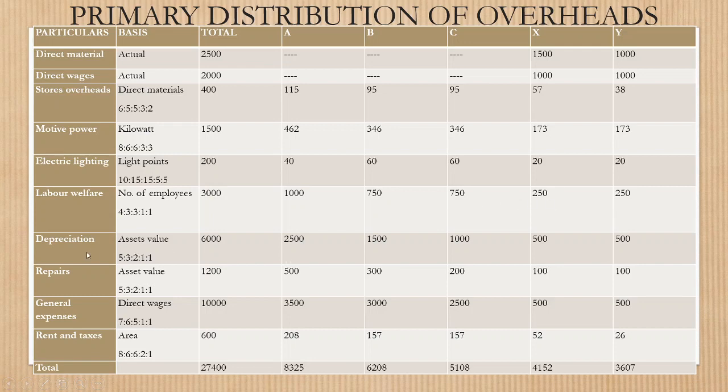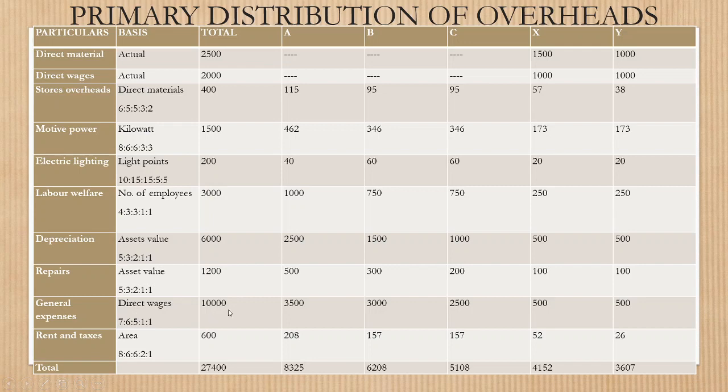The next item is depreciation, which is based on asset value. The ratio is 5:3:2:1:1. An amount of rupees 6000 is distributed to the different departments based on this ratio. The next item is repairs. Repairs is again based on asset value, 5:3:2:1:1. An amount of rupees 1200 is distributed to various departments. The next item is general expenses, based on direct wages.